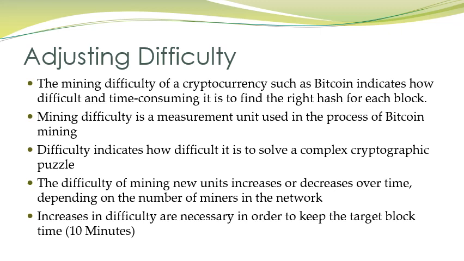The difficulty level may increase or decrease over time, depending on the number of miners in the network, and also the computing power of the miners. This difficulty is periodically adjusted to keep the time fixed at 10 minutes for adding each block in the Bitcoin network. So an increase in the difficulty target is necessary in order to keep the target block time fixed, that is 10 minutes. We have studied this concept in previous sessions also.